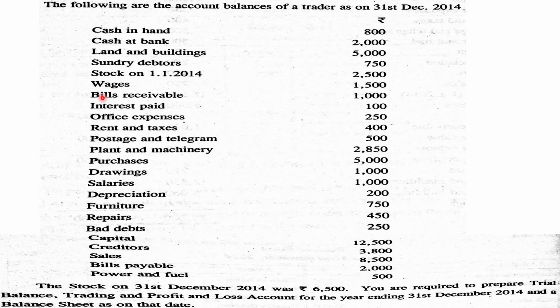Then next, wages. Wages is an expense, so it is a debit balance. It is to be debited. Bills receivable, asset. It is to be debited. Interest paid. It is an expense. Expense accounts have debit balance. It is to be debited. Office expenses. It is to be debited. Rent and taxes. Expense, so it is to be debited. Postage and telegram is also an expense. It is to be debited. Plant and machinery is an asset, so it is to be debited. Purchases, it's an expense. It is to be debited.